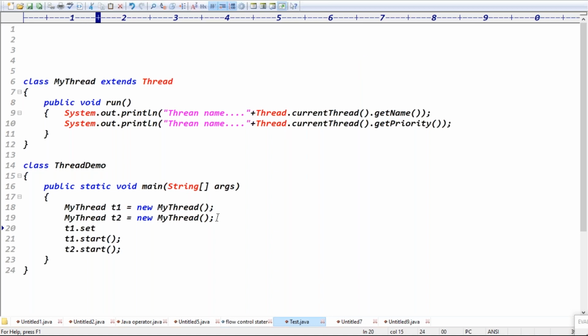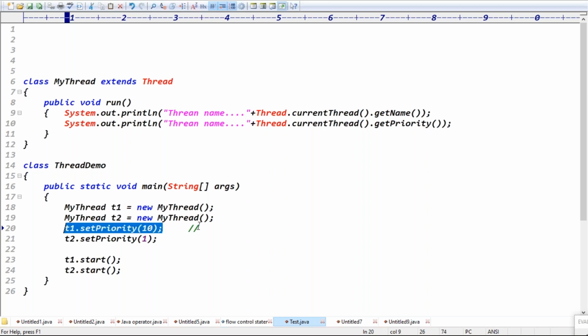Before starting the thread, we have to use setPriority. On t1 I'm setting the high priority, and on t2 I'm setting the low priority, right? You can give numbers like this, otherwise we can give constants directly also, guys.